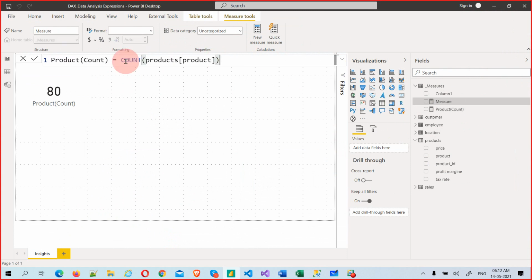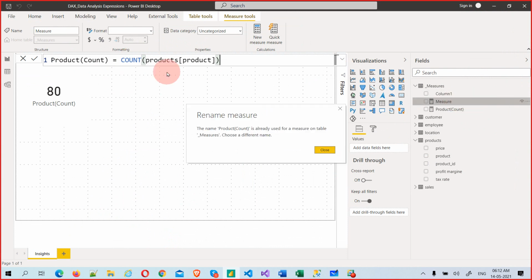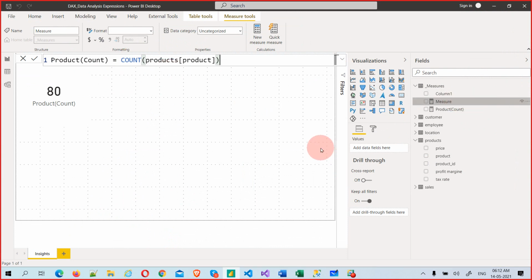Something like that. Okay, this is a measure, that's fine. Now let's use this. Count rows. Anyway, it's highlighted. See, the measure is highlighted.